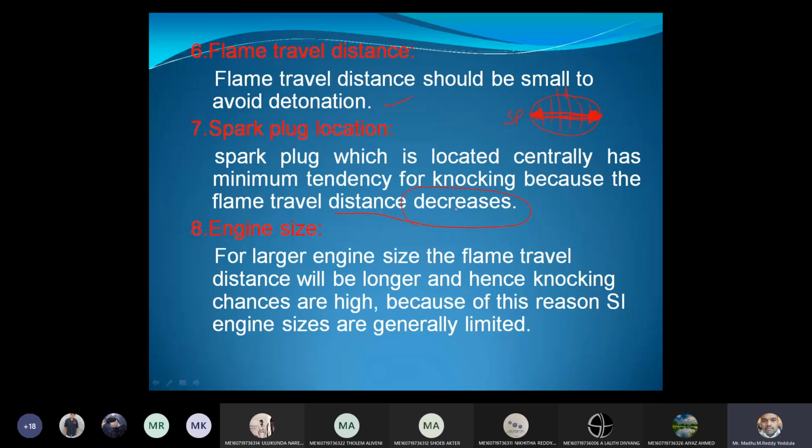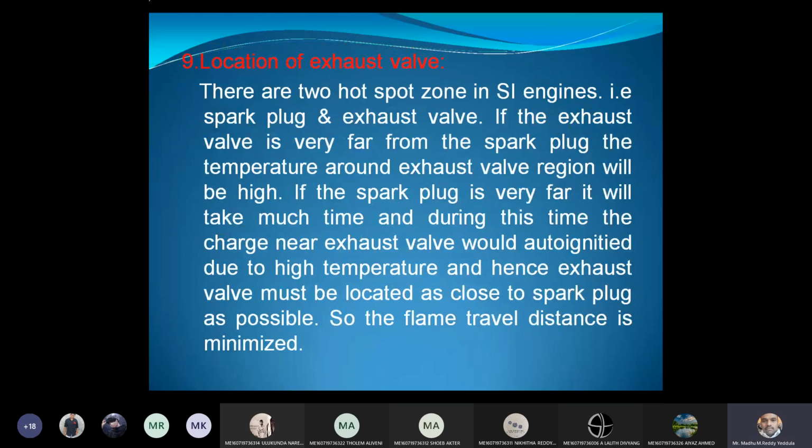If flame travel distance is decreased, automatically there is no question of auto ignition. The size of the engine also plays a major role. In larger engines, the flame travel distance will be more, and it leads to knocking. Chances are more for larger engines, which is why SI engines are generally very small. That's true, we only go for SI engines in cars. If you go for trucks, buses, lorries, we all go for CI engines only, because of the problem with knocking.